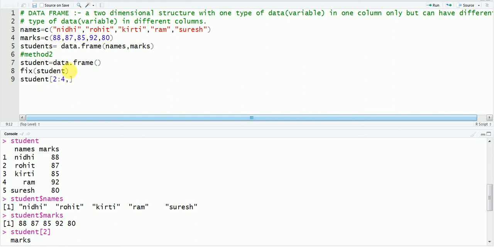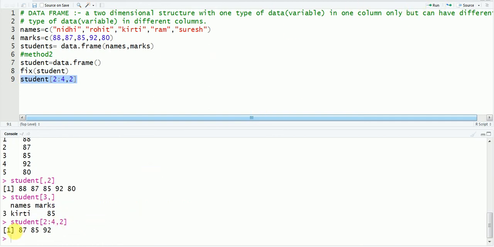So whenever you write that 2 colon 4, then you are showing that you are using the second, third and fourth row, going from the second row to the fourth row, and you want only 87, 87, 85 and 92, which all lie in the same column, that is the second column. So when you run it, it will give you all these marks which you wanted earlier.